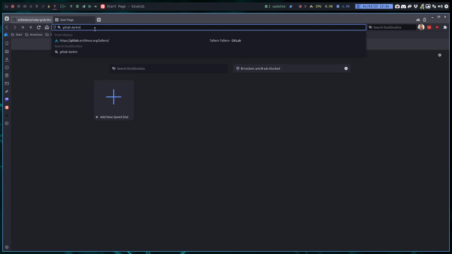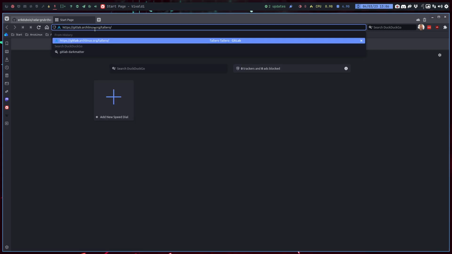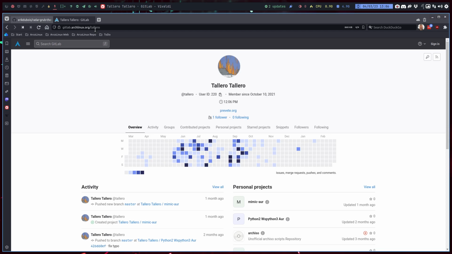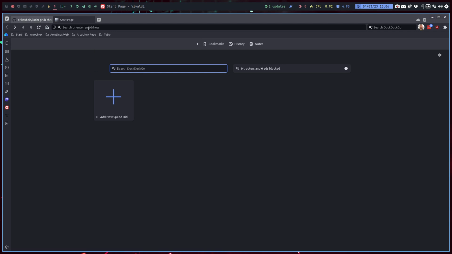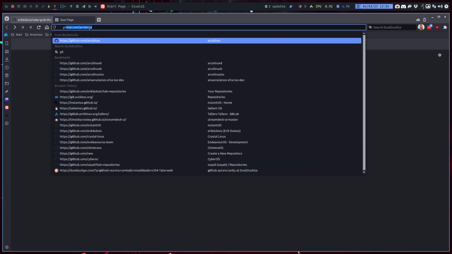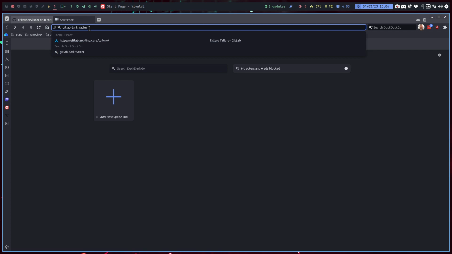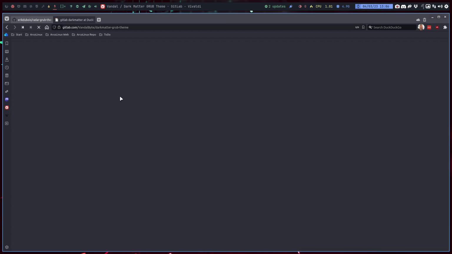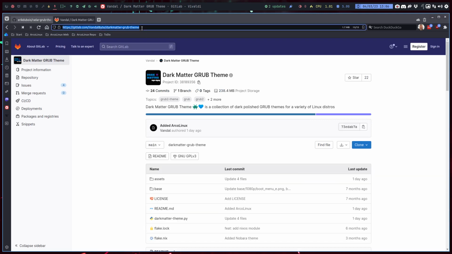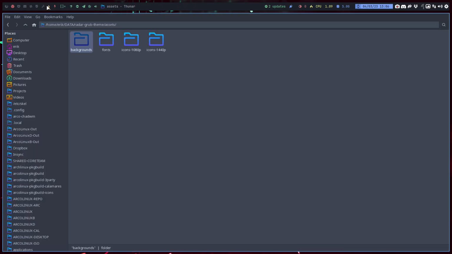GitLab and then Dark Matter. I think it was correct, but I want to have the exact URL. Vandal, that was the name. Right. Control C.